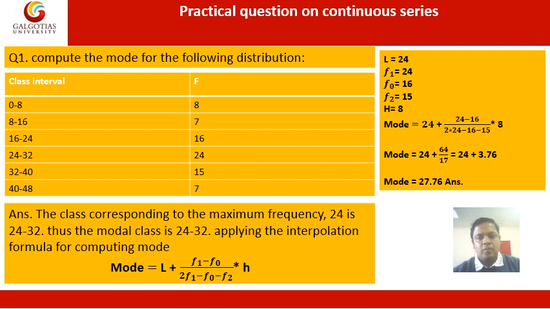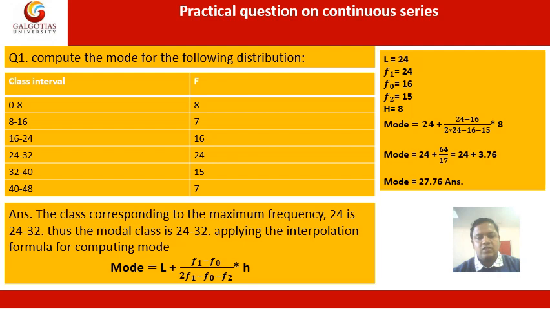Then 24 minus 16 becomes 8, 8 multiplied by 8 becomes 64. Then 2 multiplied by 24 is 48, 48 minus 16 minus 15. Then 16 plus 15 is 31 and 48 minus 31 becomes 17. Then 24 plus 64 divided by 17.